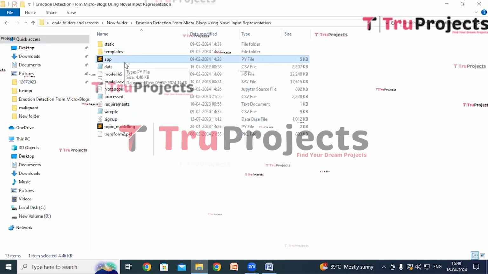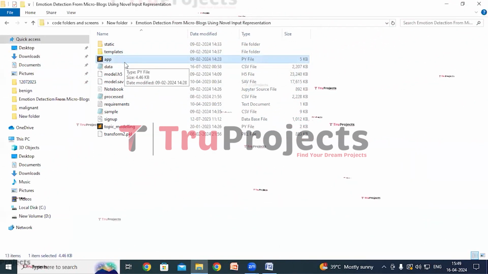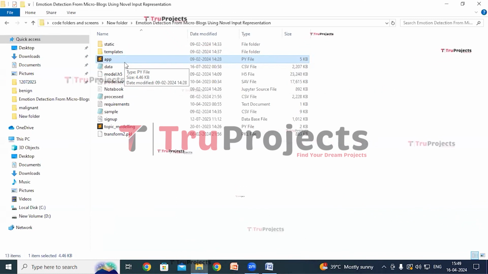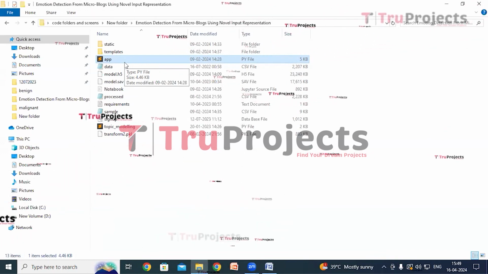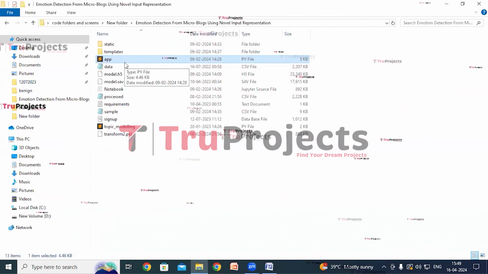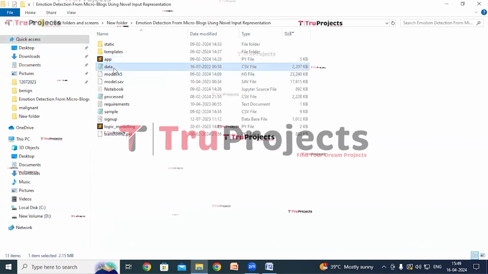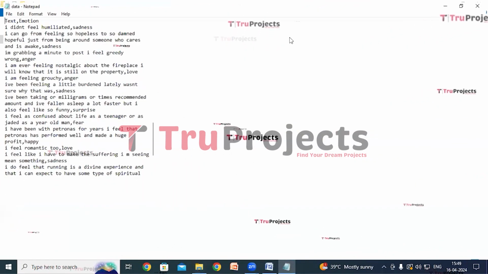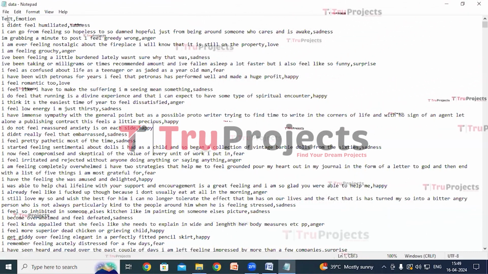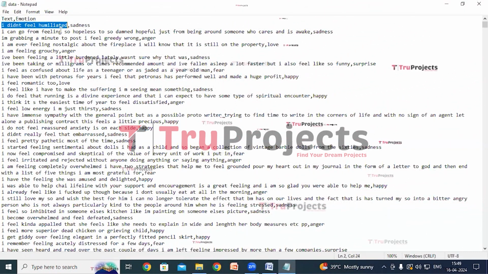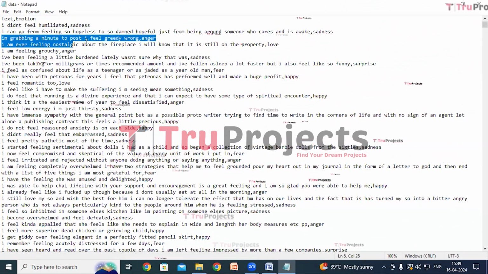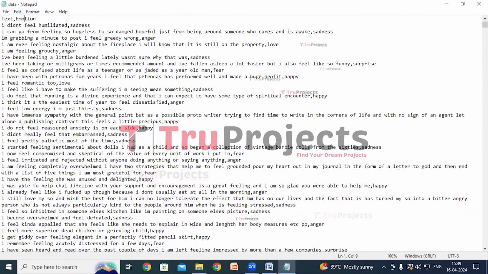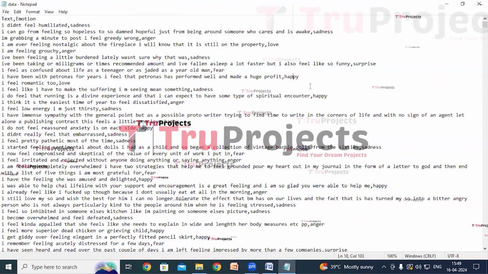This is app.py file. This .py file contains the information related to front-end logic. It includes code in Python that handles server-side operations such as processing user requests, interacting with the database, and generating dynamic content to be rendered in the HTML templates. And this is data file which contains required dataset. So here I have two columns, text and emotion. So in the text column, I have microblog posts, usually tweets. And in the emotion column, this is the target column, I have respective emotions.